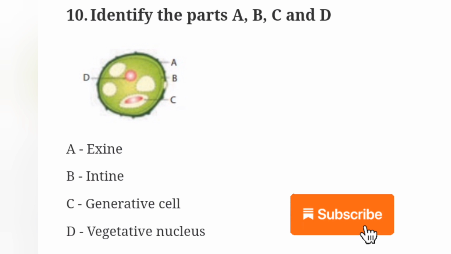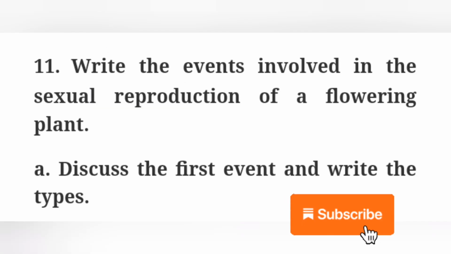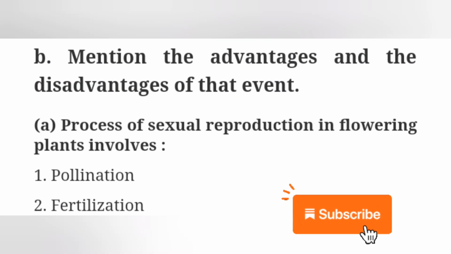Tenth one, identify the parts A, B, C and D. Option A, exine, option B, intine, option C, generative cell, option D, vegetative nucleus. Eleventh one, write the events involved in the sexual reproduction of a flowering plant. Option A, discuss the first event and write the types. Option B, mention the advantages and the disadvantages of that event.